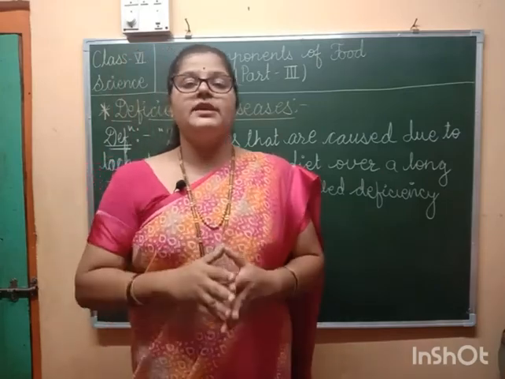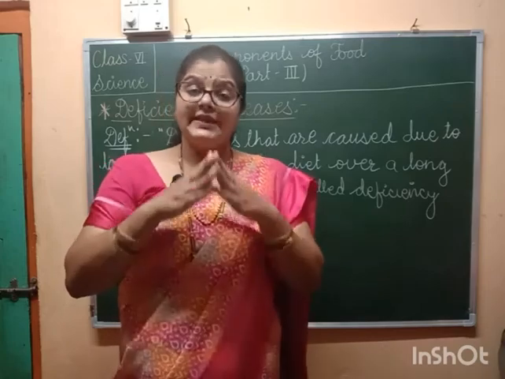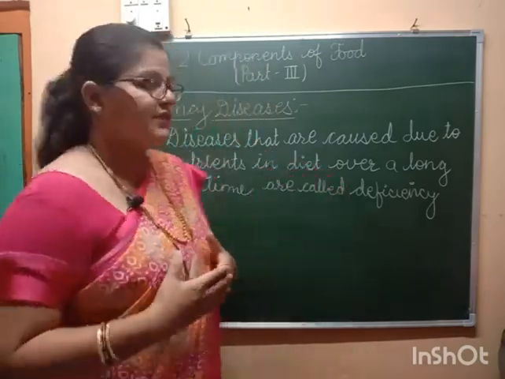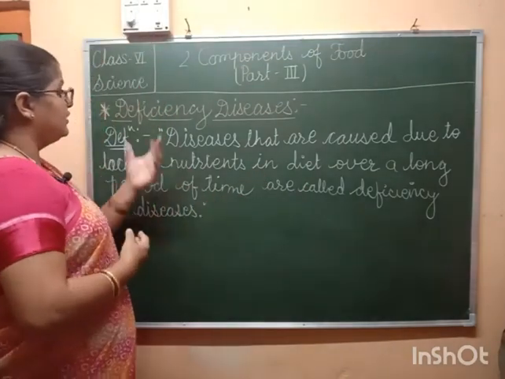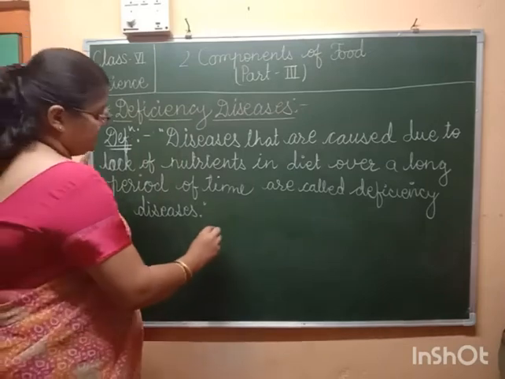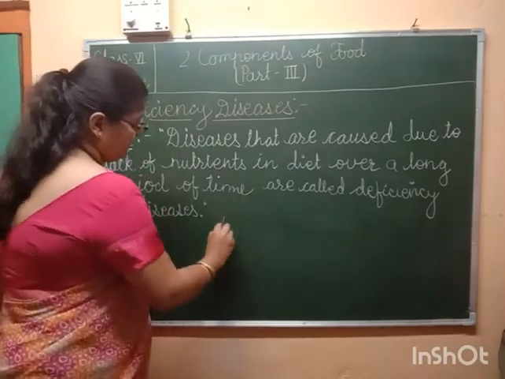So first we'll see the definition of deficiency diseases, and certain diseases that are caused due to the deficiency of certain food components. First, let us understand the meaning of the word deficiency.